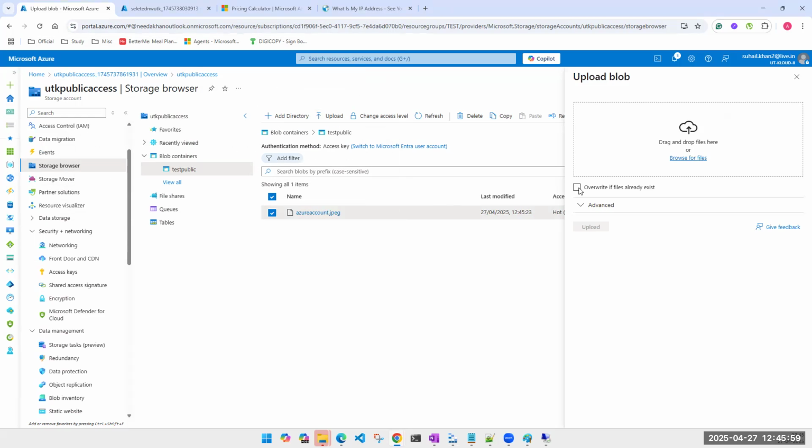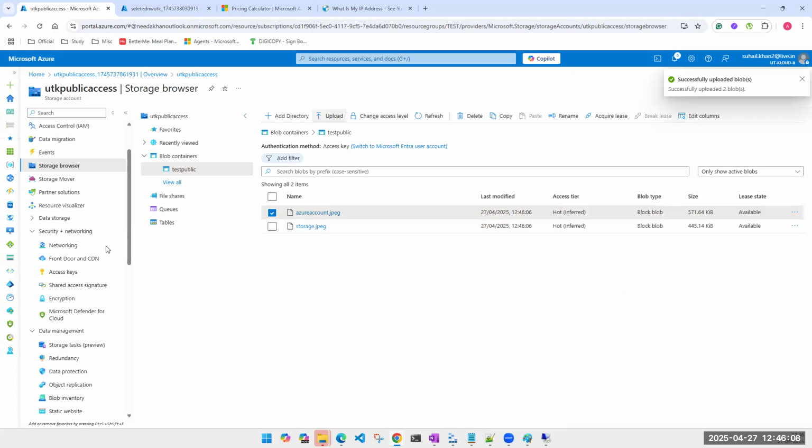See, I can select multiple, and I'm adding two files at a time. It gave me an error that the file already existed. I checked the box which says overwrite that file, so it deleted that file and added a new one.